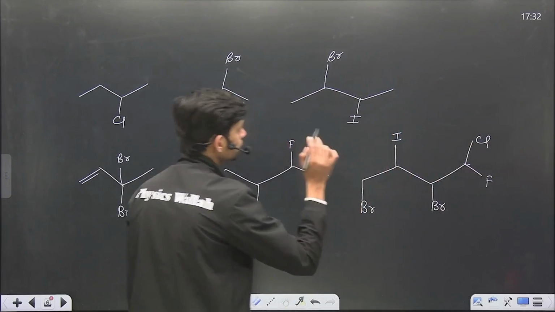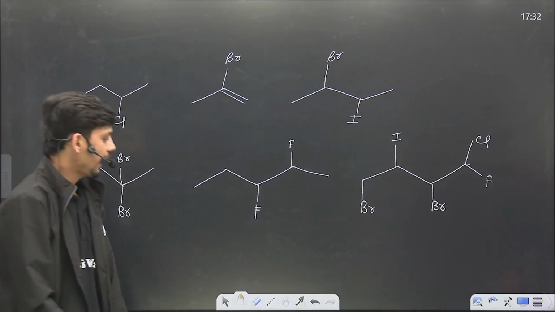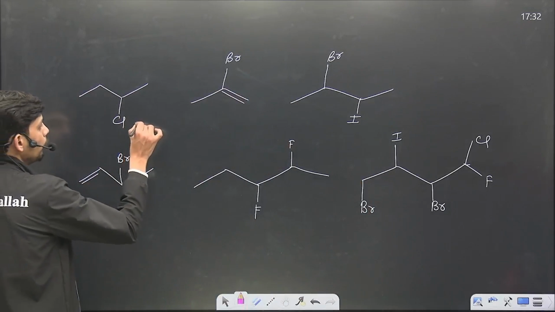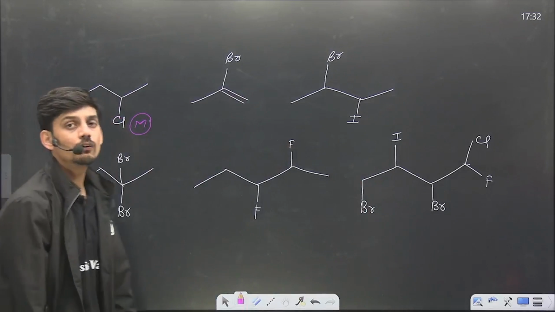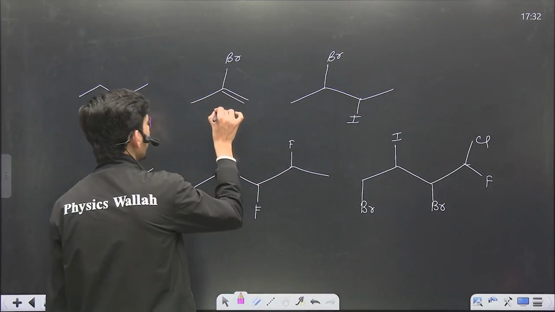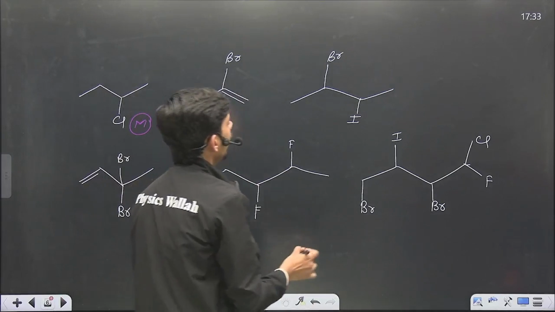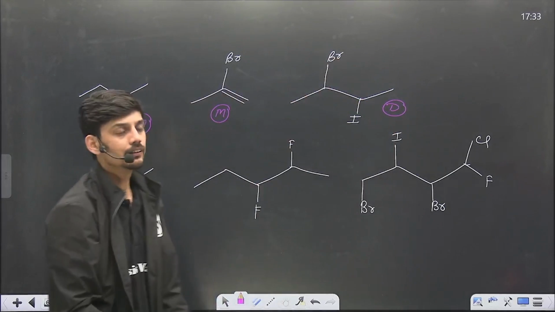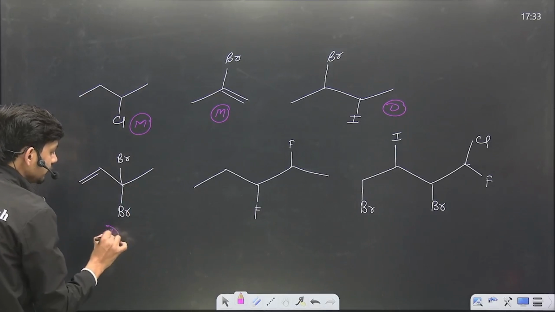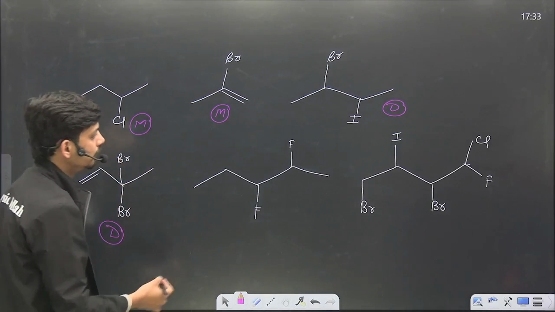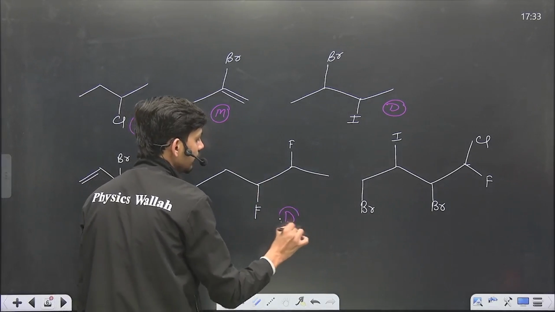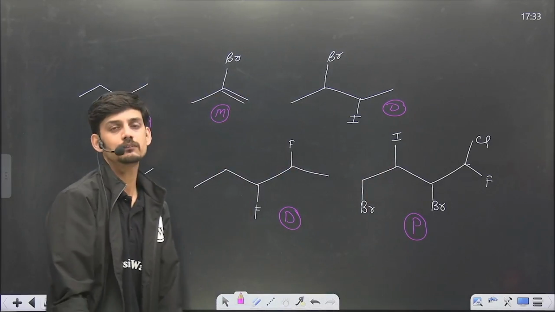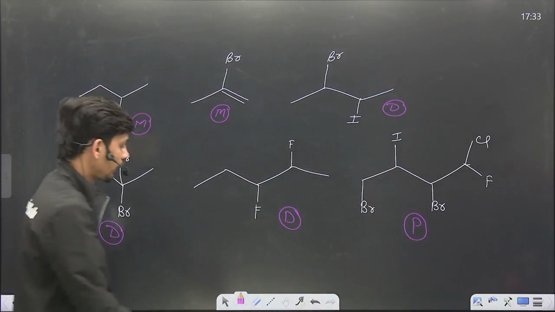So these are some hydrocarbons which have halogen groups, and if we categorize them, then this first one will be monohalogenated because it has only a single halogen atom. The second one will also be monohalogenated. The third one will be dihalogenated because it has two halogen atoms, iodine and bromine. The next one will again be dihalogenated because it has two halogen atoms. The next one will be dihalogenated, and this last one can be categorized as polyhalogenated because it has many halogen atoms. That's why polyhalogenated hydrocarbon.